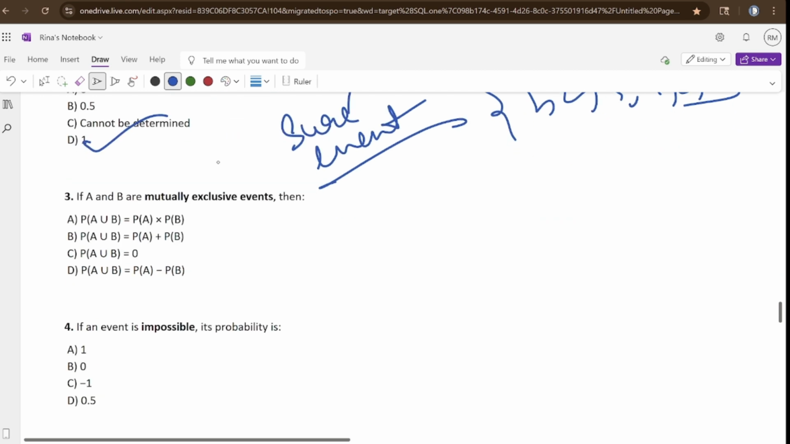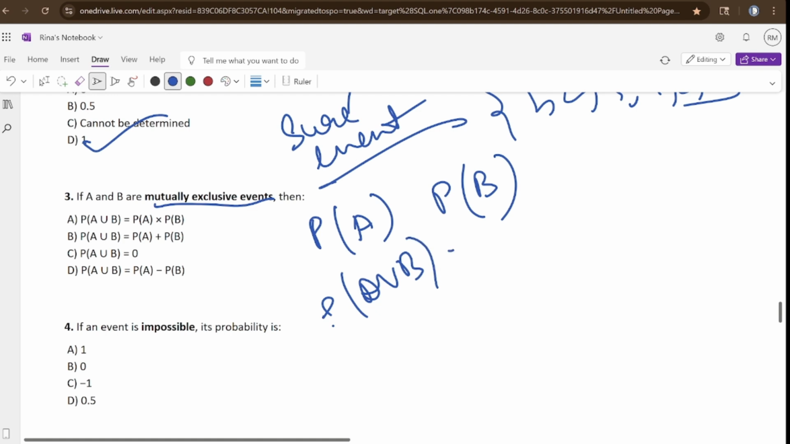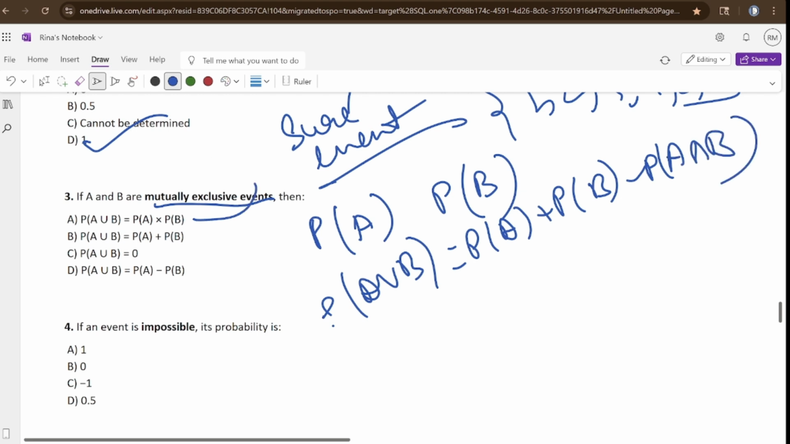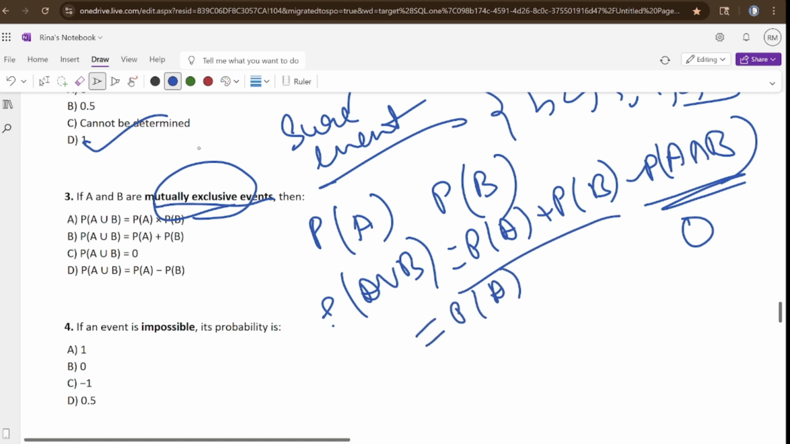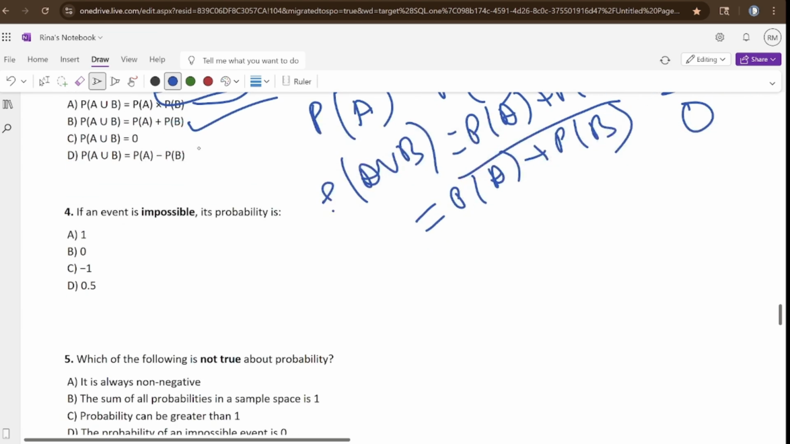Fine. Second question. If A and B are mutually exclusive, that means PA doesn't depend on the other. So the answer will be P of A union B equals PA plus PB minus PA intersection B. This is the formula you know. Mutually exclusive event means this is simply 0. So the answer will be PA plus PB.